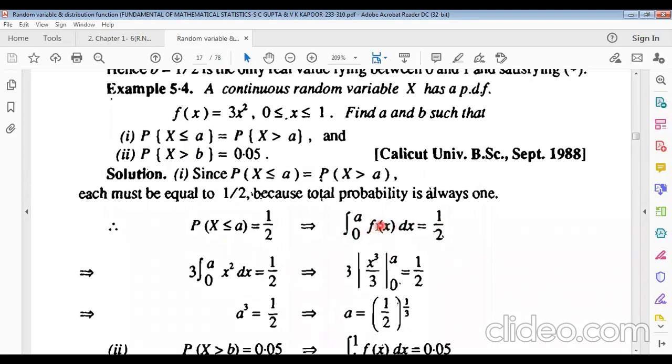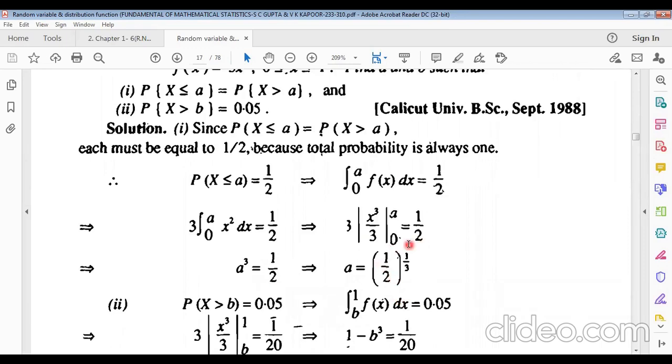Putting the value of f of x, which is thrice x square, and taking simple integration, we get a cube equal to half. So a equals half to the power 1 by 3.